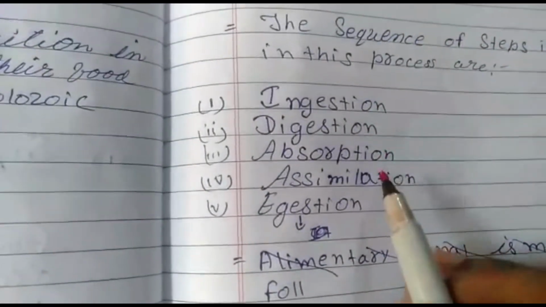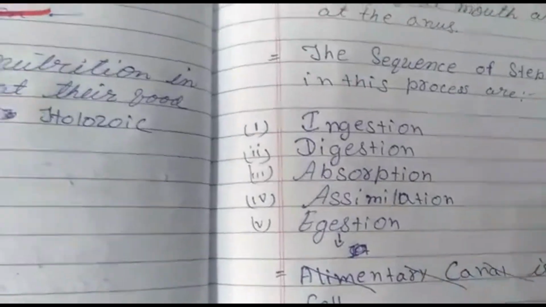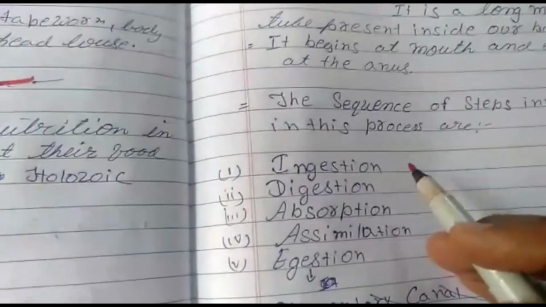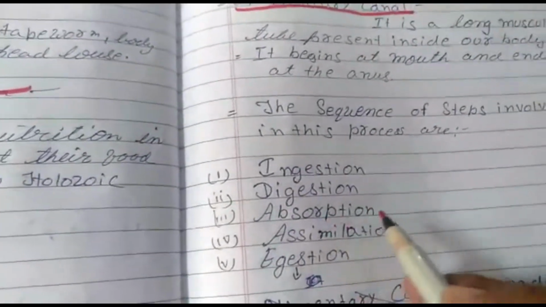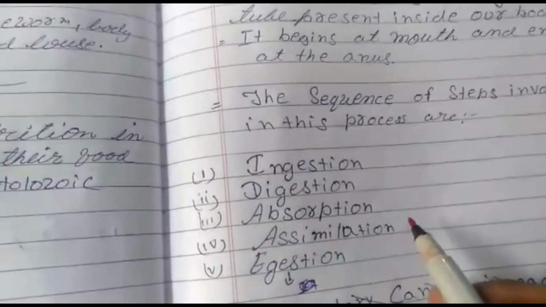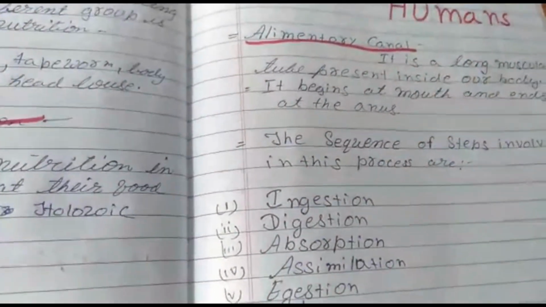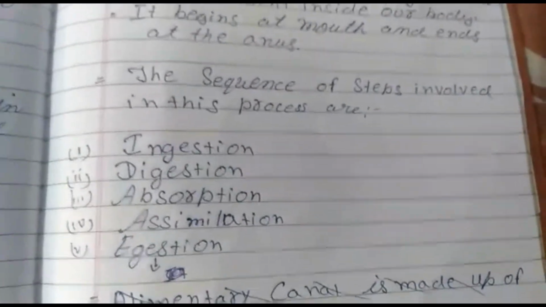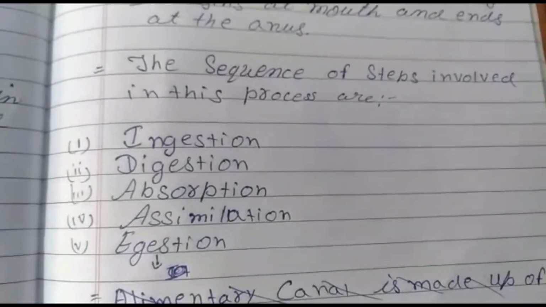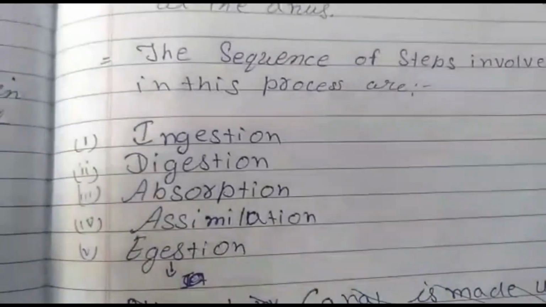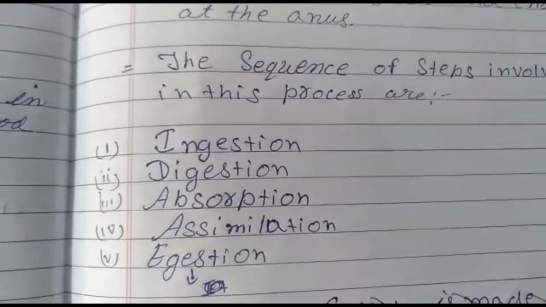We will study the definition of ingestion, what happens in ingestion, what happens in digestion, absorption and assimilation, and what egestion means. We will go through all these steps in detail, what they are, what happens in each, and what ingestion, digestion, absorption and assimilation mean, in our next session.